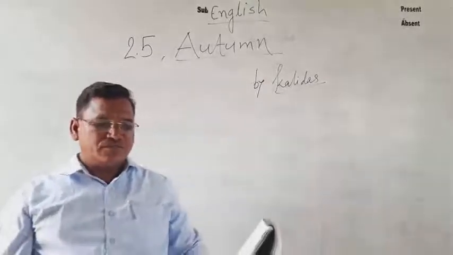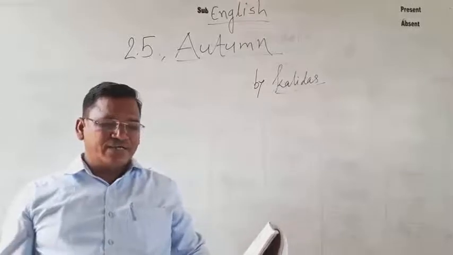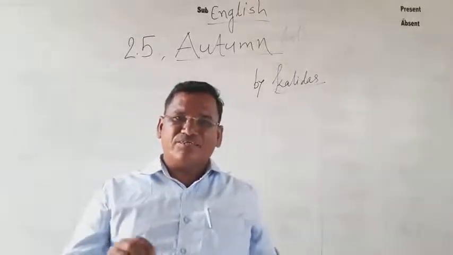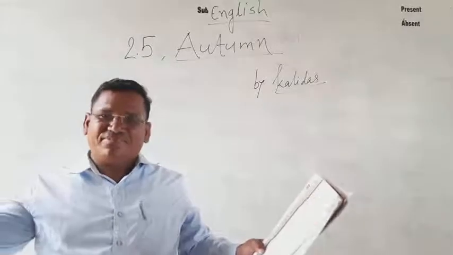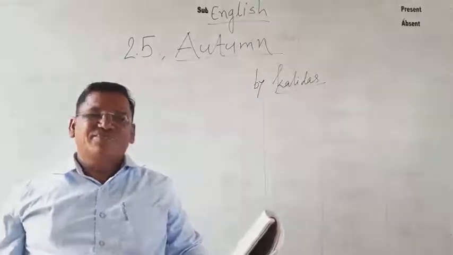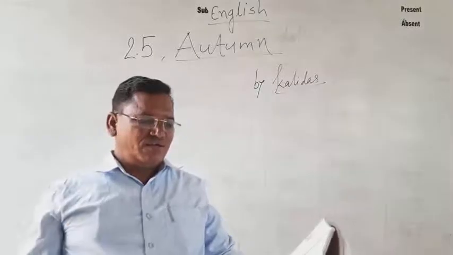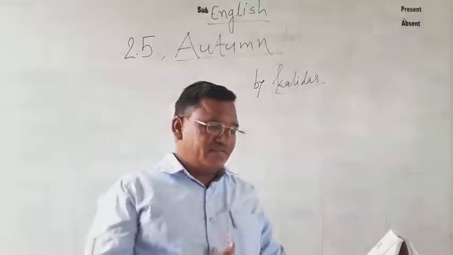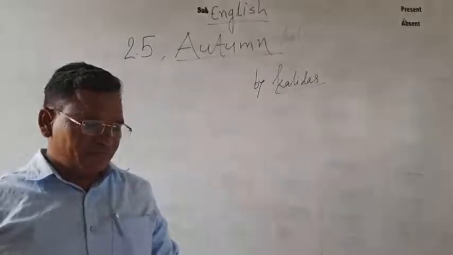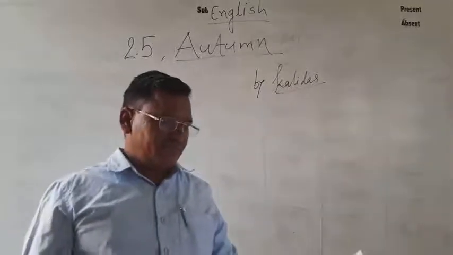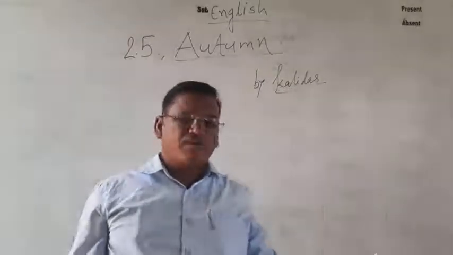And also night becomes longer and the day shorter. What is the speciality of the winter season? Nights become longer and days shorter. Number 3, in winter there may sometimes be hail and snow in some places.